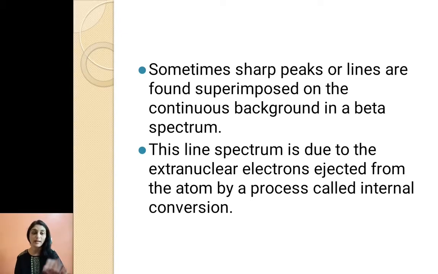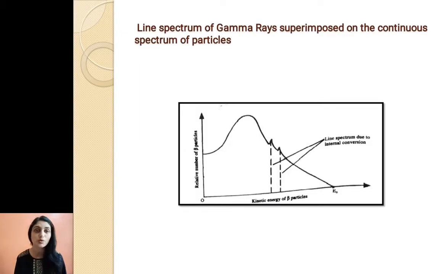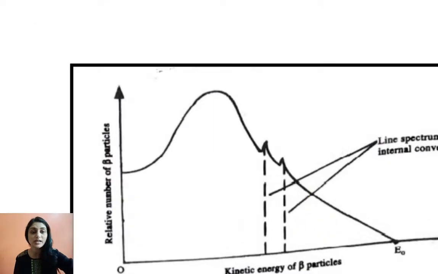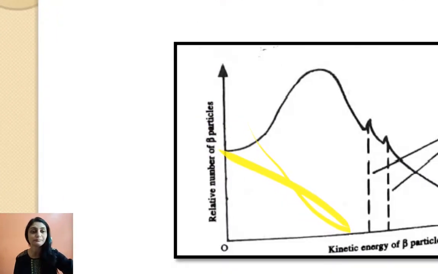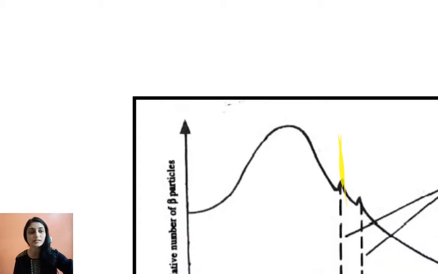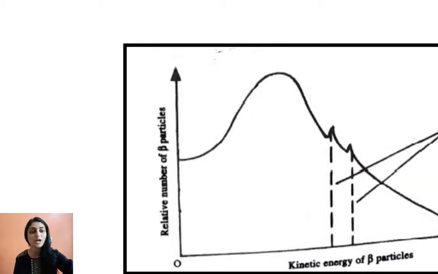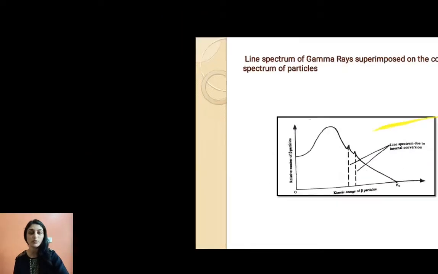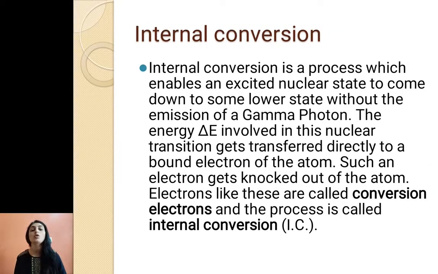So here what happens, let us talk about internal conversion. See here, this is the continuous spectrum of gamma ray, and here we are getting sharp peaks. So these sharp line peaks are because of internal conversion. So let us talk about internal conversion. Now, an excited state nucleus can come to some lower state without the emission of a gamma photon.